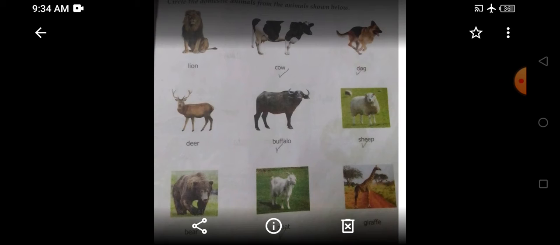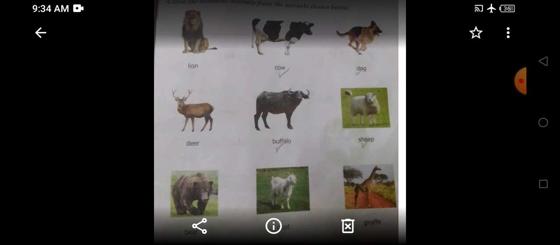Now, children, there are some animals that live with us as our pets, meaning they live with us at our home. What do we call those animals? We call them pets. And some animals help us on the farm. So remember two kinds of animals: one is where you keep them as your pets, and the second is those animals which work on the farm. These animals are called domestic animals.